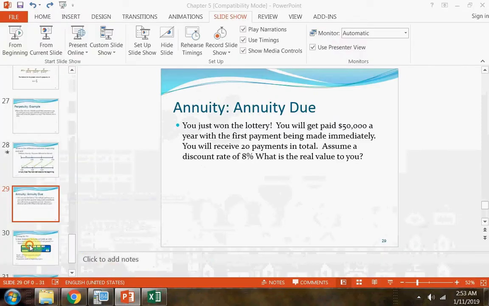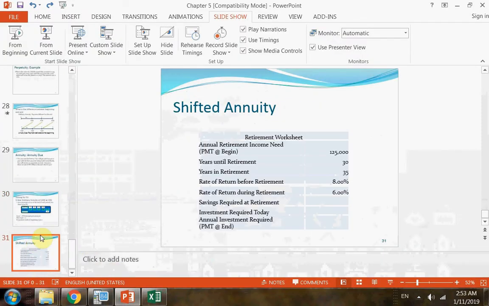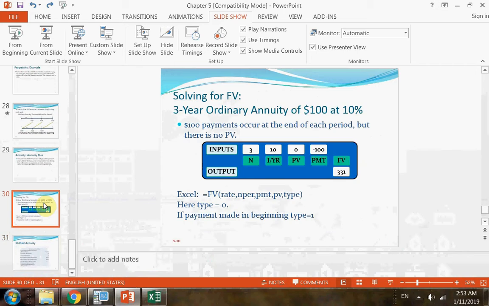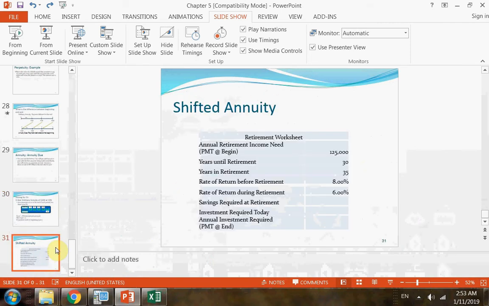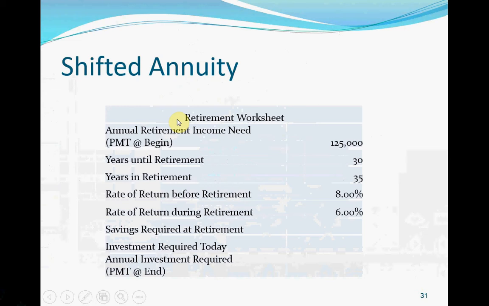What I really want to add is called a shifted annuity. So this slide is just a regular ordinary annuity. That's a piece of cake, so I'm going to skip that one. A shifted annuity basically means your annuity does not occur until later. Okay, your annuity does not occur until later. Right here you see an example.